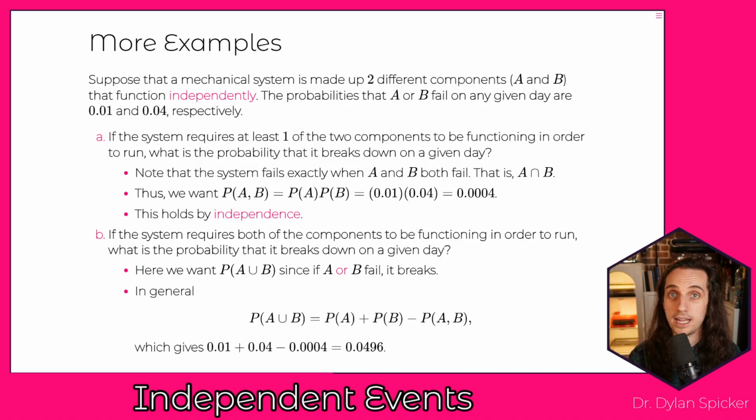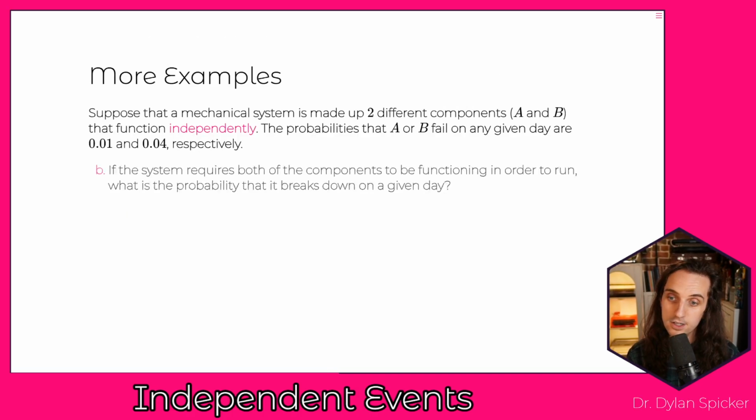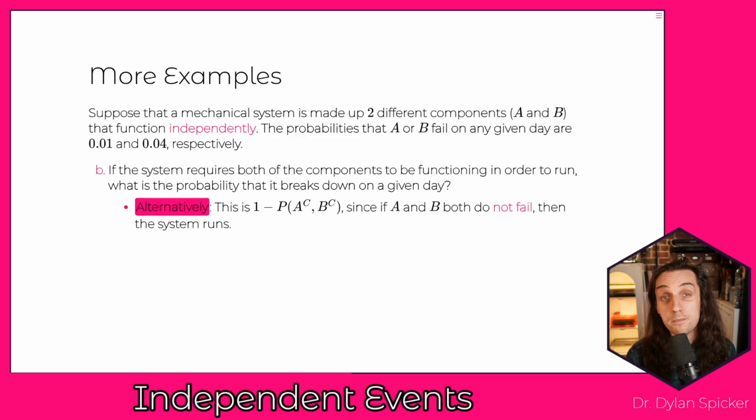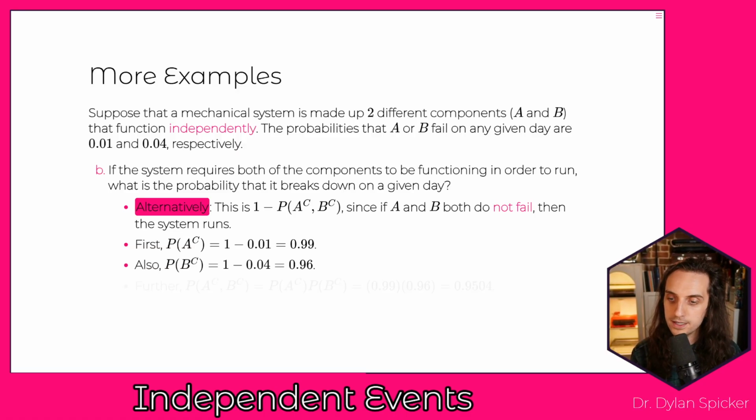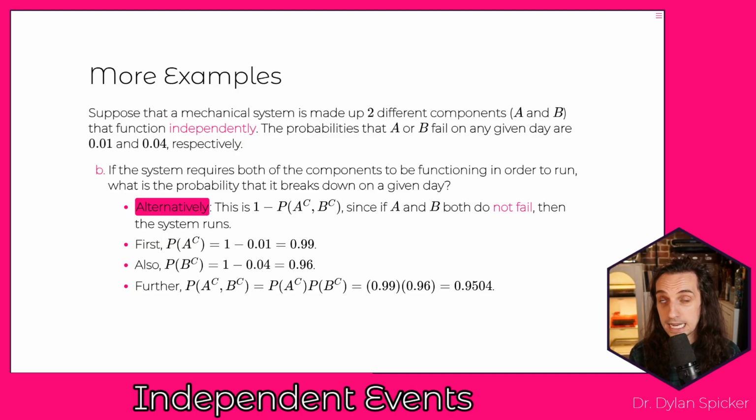In general, probability of A or B is going to be probability of A plus probability of B minus their joint probability. So that's 0.01 plus 0.04 minus 0.0004, which gives us 0.0496. Alternatively, we can take 1 minus the probability that both of them do not fail. So probability of A complement is 1 minus 0.01, probability of B complement is 1 minus 0.04, and so the probability of A complement and B complement is the product of those two, 0.99 times 0.96, so that's 0.9504. 1 minus 0.9504 gives us 0.0496.